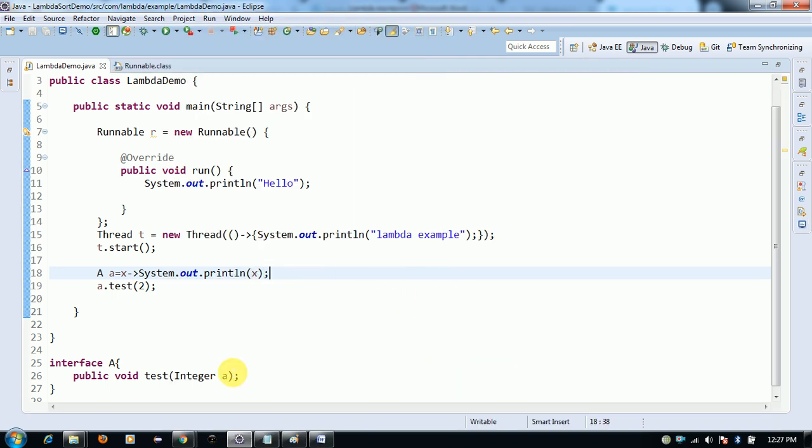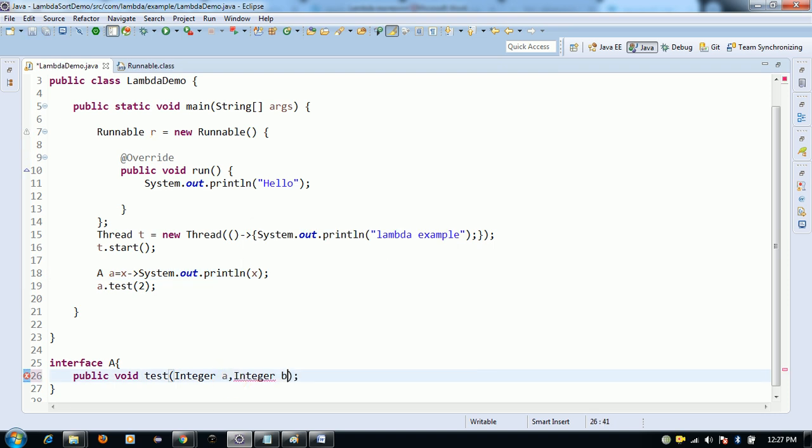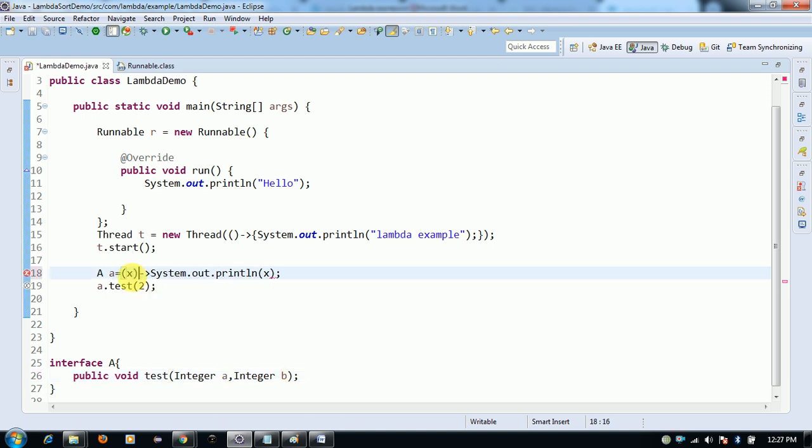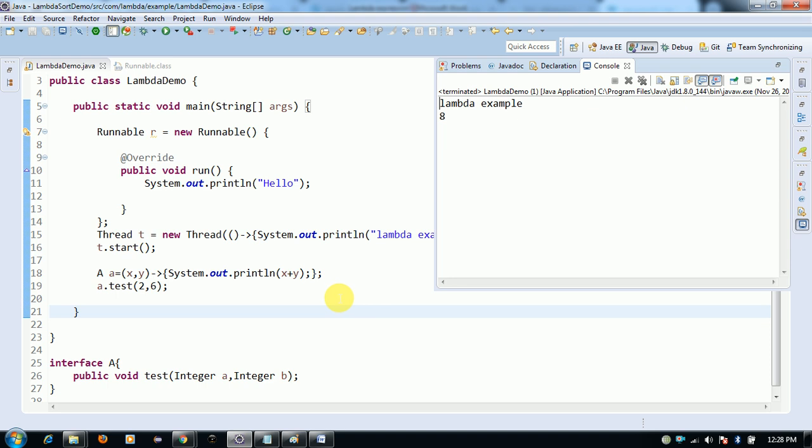When you have multiple parameters, how do you write it? Integer b, I'm taking one more parameter here, and now parenthesis are required when you have more than one parameter: x comma y. Curly braces are also required. I'm taking x plus y, and passing two values here, 2 comma 6. If you run this, it works fine. This is an example of a multiple parameters lambda expression.